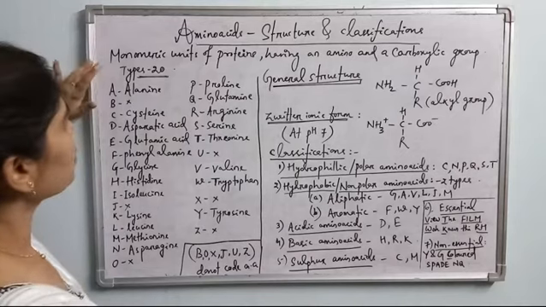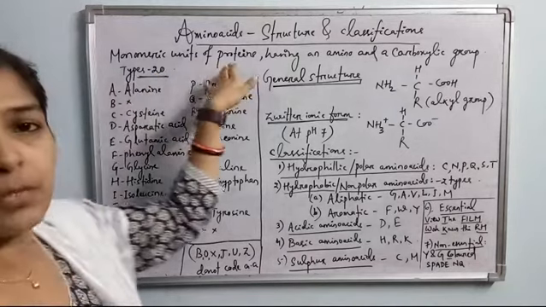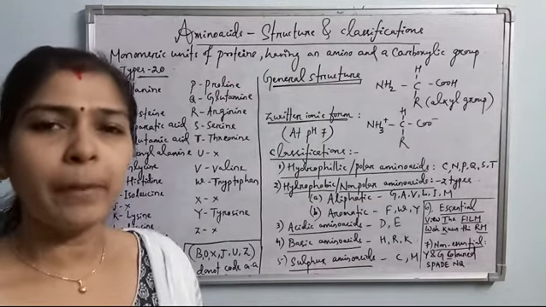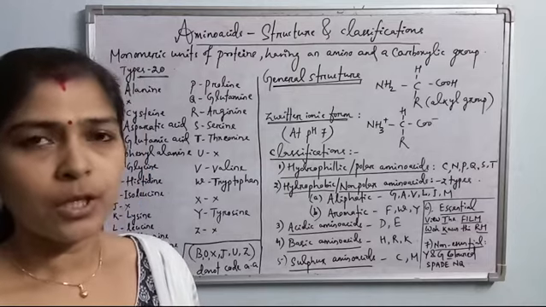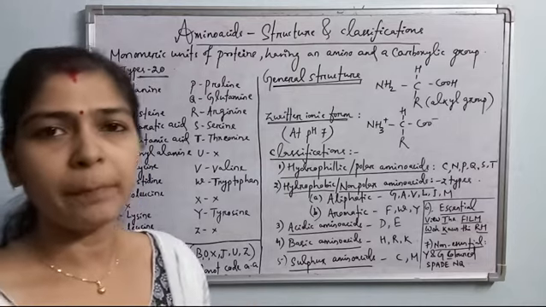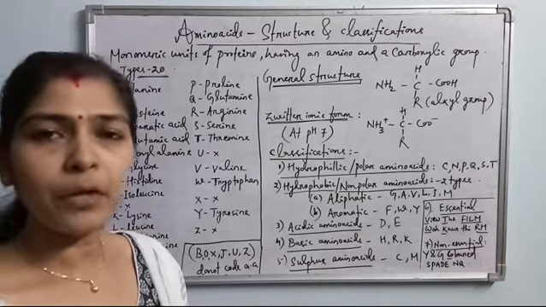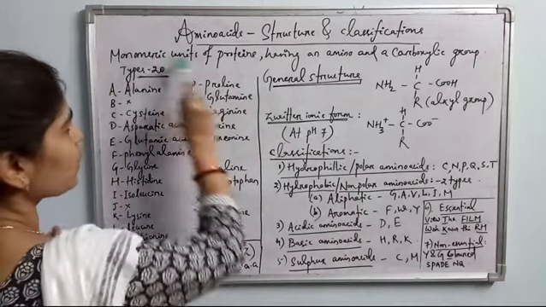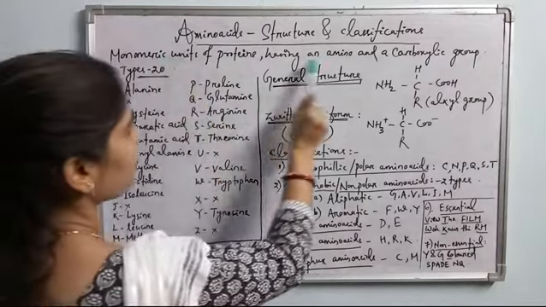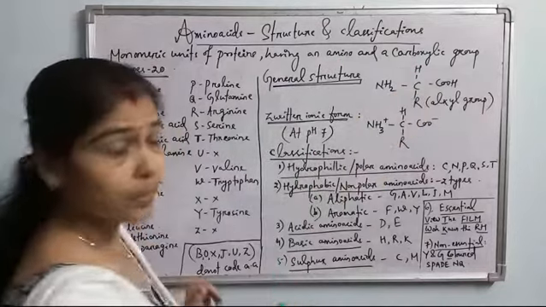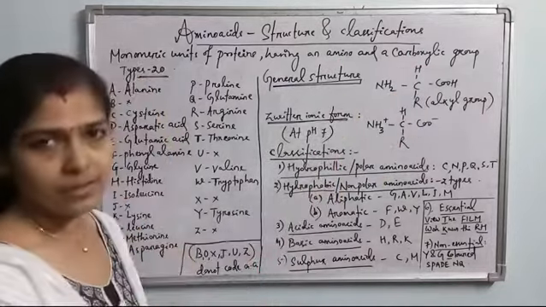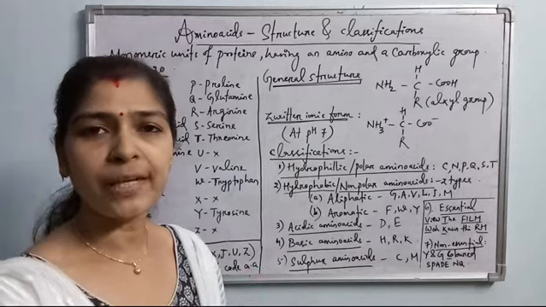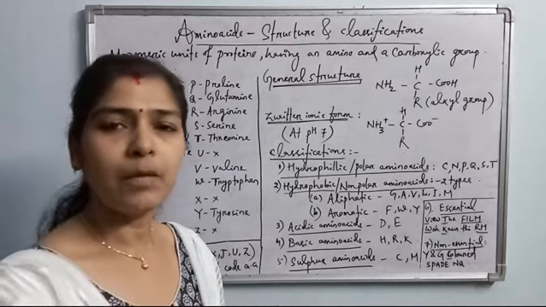These are the monomeric units of proteins, meaning proteins are the polymers of amino acids. Amino acids are linked one with another with a peptide bond or peptide linkage to form a polypeptide chain. Polypeptide chain is protein. Each amino acid has an amino and a carboxylic group. The name is because it has one amine group and one carboxylic group, an acidic group, so the name is amino acid.